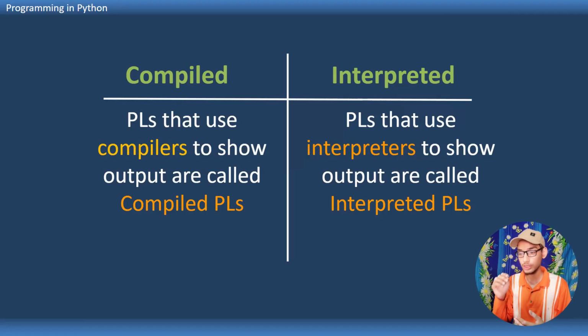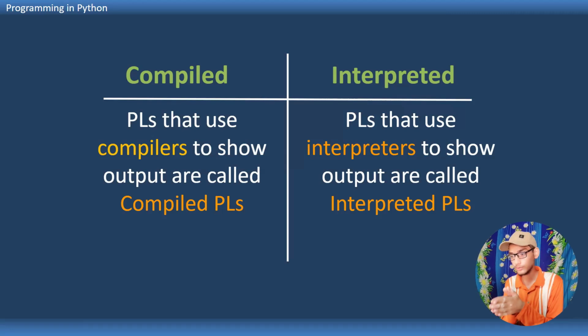These are languages which use a compiler, not an interpreter, to run their code, and thus we call them compiled languages. But if the programming language uses an interpreter to run and execute its code, we call it an interpreted programming language because it is using an interpreter, not a compiler.